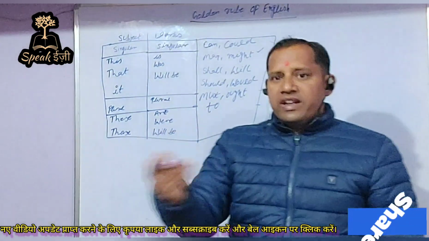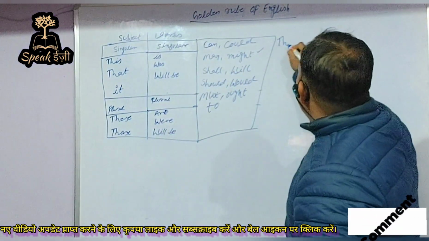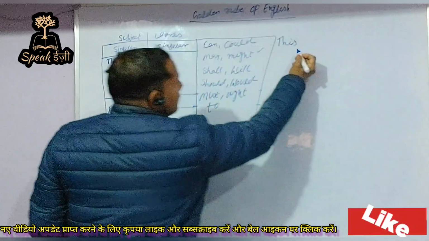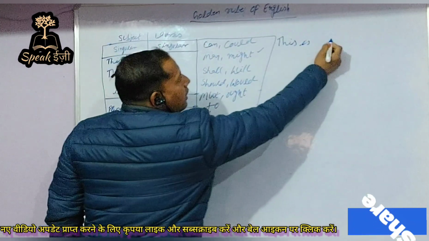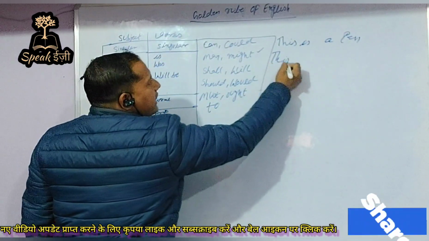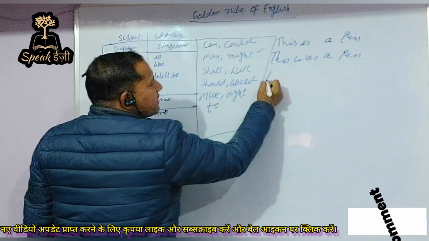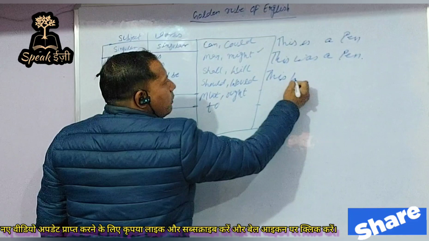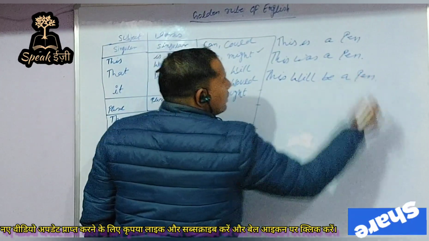Let us take a few more examples to understand this. The first sentence: this is a pen, or it can also be written as this was a pen, or this will be a pen.